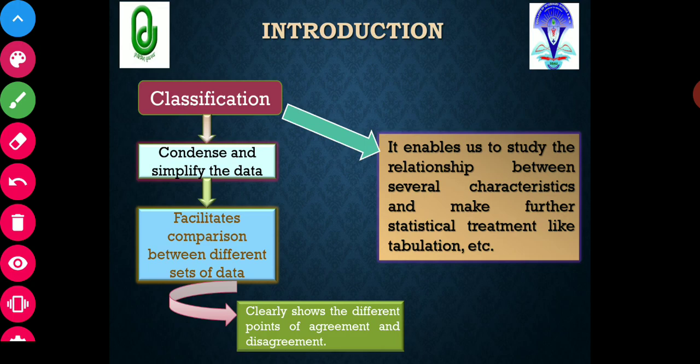If you are having two or many different kinds of data sets, and you properly classify them, you can make the comparison between them, and this will clearly show the points of either agreement or disagreement. So whenever you want to know the agreement and disagreement between different sets of data, you have to classify the data in one way or another.